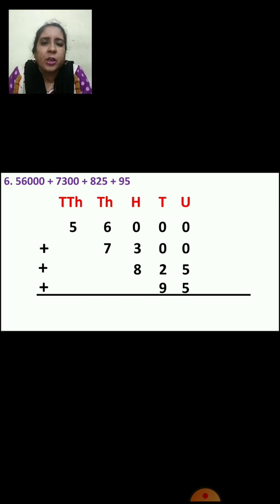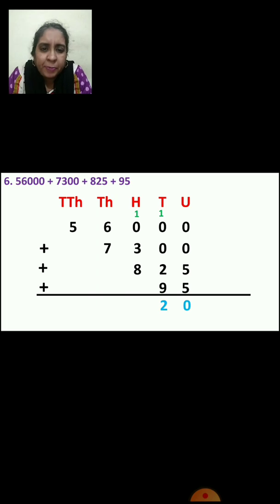After arranging, we are going to add. Now here you can see there are 4 numbers in units place. 0, 0, 5, 5. So 5 plus 5 is how much? 10. 0 will come down and 1 will go to tens place. Now we will add all the numbers in tens place. 1 plus 2, 3. 3 plus 9, 12. 0 is not having any value, so we will not add 0, right? And 1 will go as carry over to hundreds place.